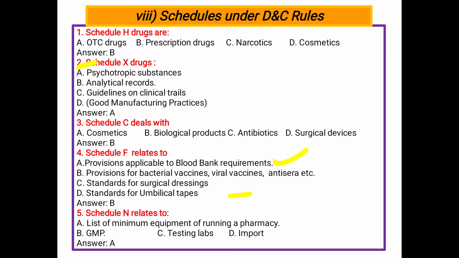Schedule G, also questions asked, so you have to remember this. Schedule G is medicine used under the supervision of a registered medical practitioner. T, requirement for factory premises and hygienic conditions for manufacturing of Ayurvedic, Siddha and Unani drugs. U, analytical record. Schedule V, proprietary medicines. W, generic name only. And Y, that is clinical trials. So I have to remember these schedules.